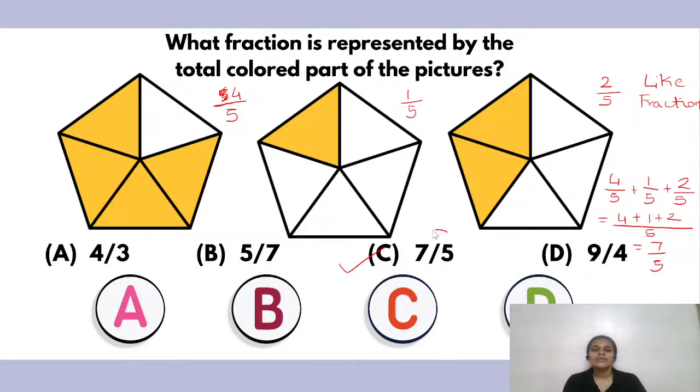All my children got the answer right, which is C.